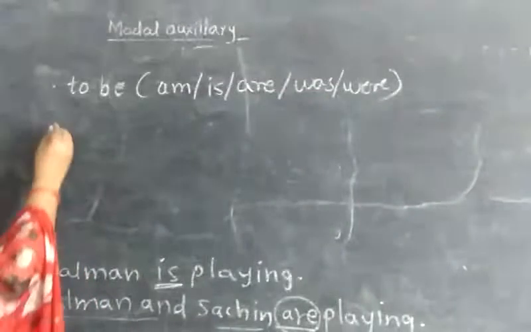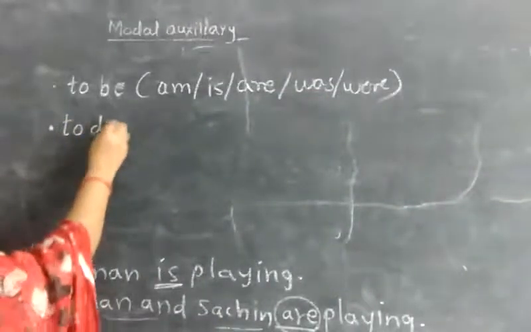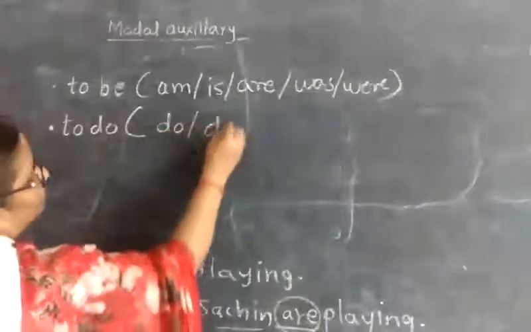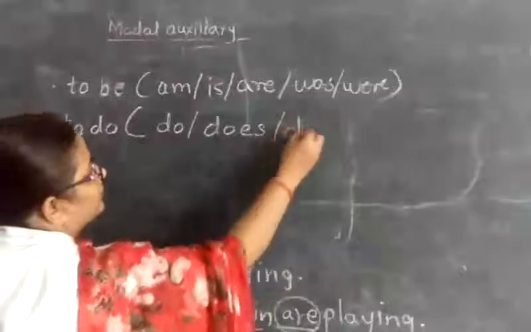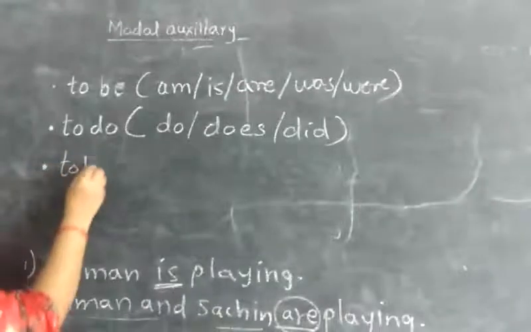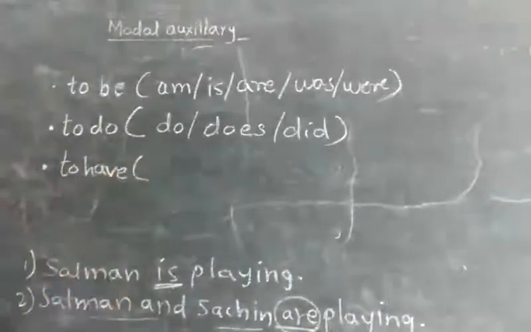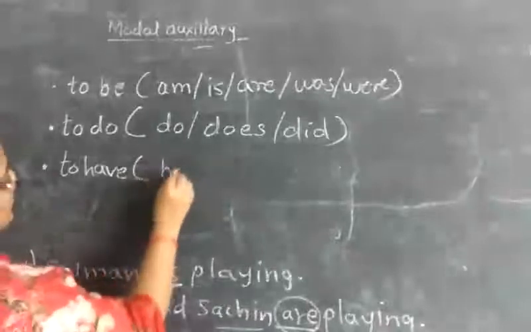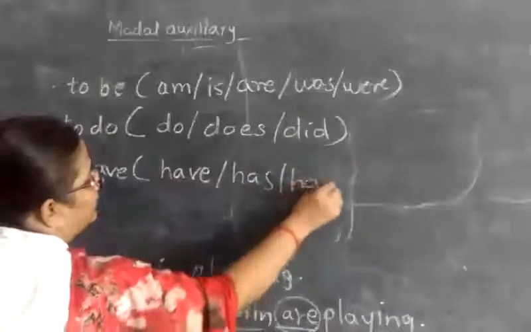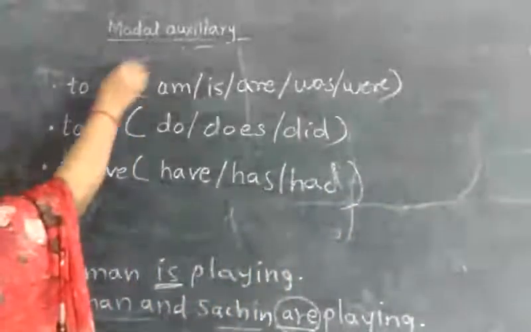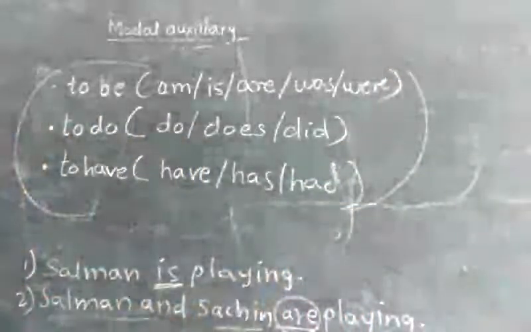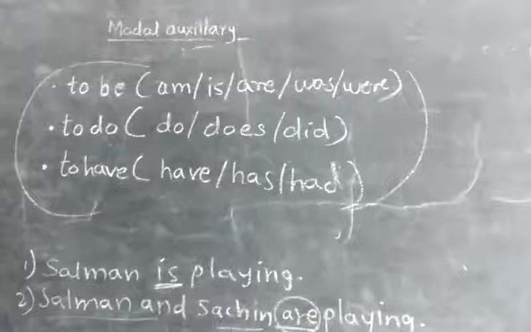Next, to do: do, does, did. And to have: have, has, had. All these are called primary auxiliaries.